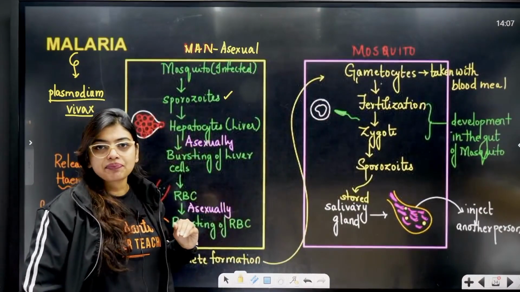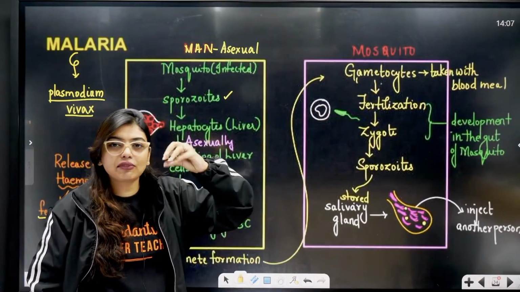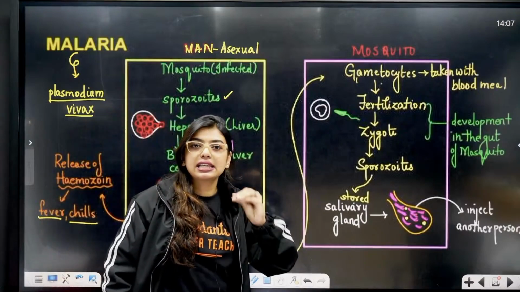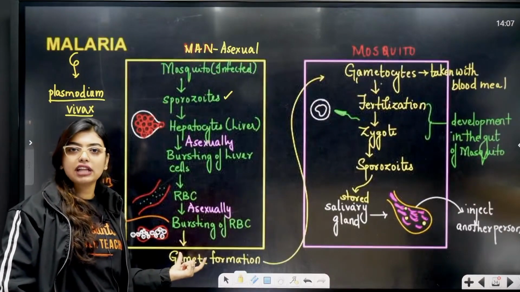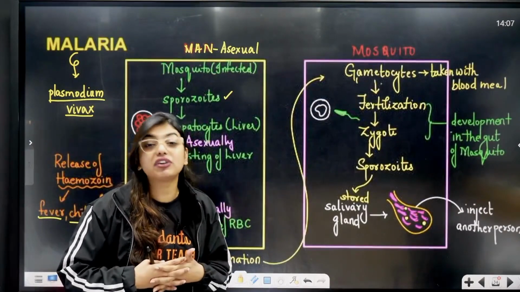So, the mosquito will come. It will take the blood meal, let's say from one person. In that blood meal, let's say the gametes are there. The male and the female gametes are there. Male and the female gametes will be formed here only in the RBC. But we are not capable of fertilizing it.